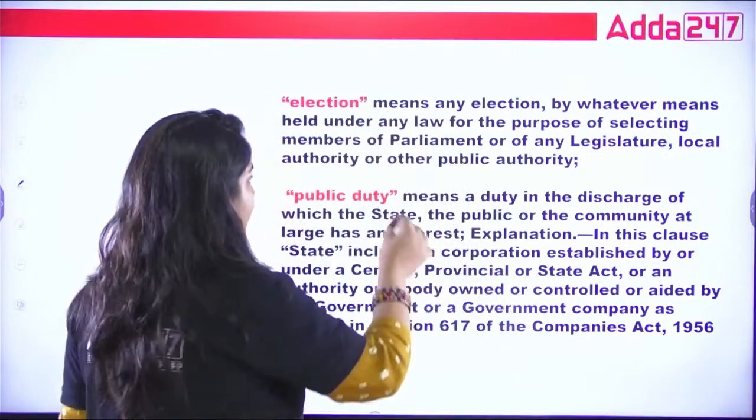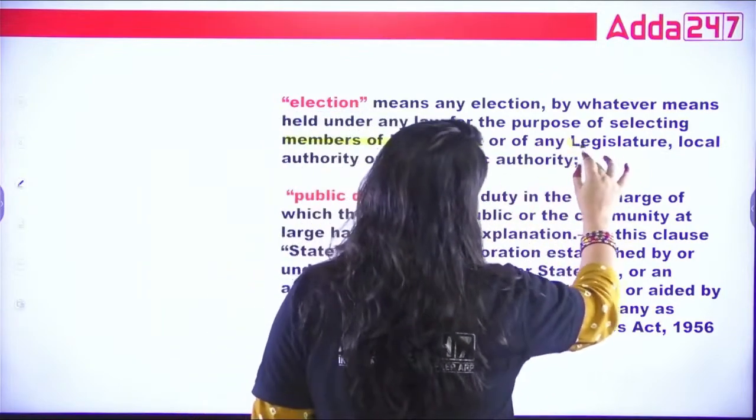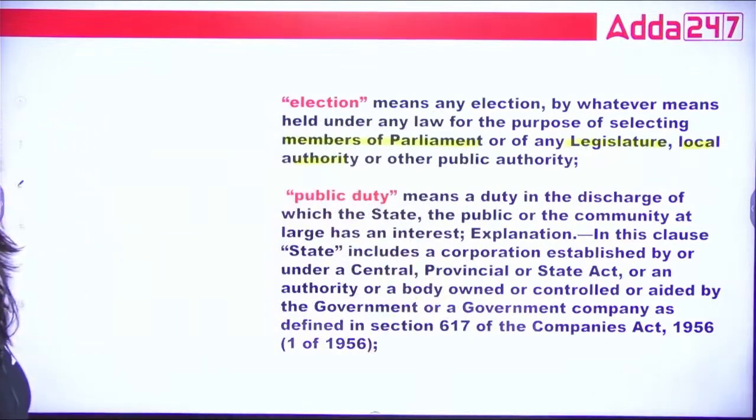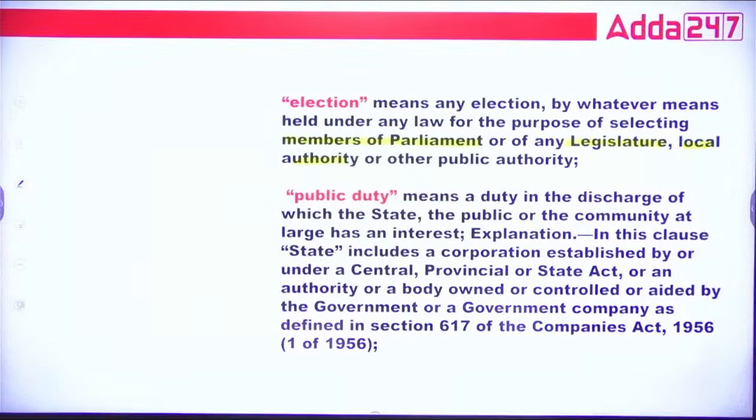So this is basically selecting a member of parliament, any legislature, or local authority. Just like in government colleges, elections are also held. This is the exact definition of the term election.